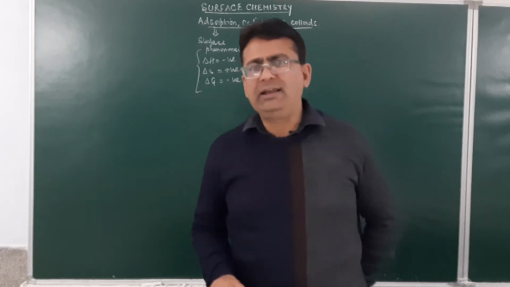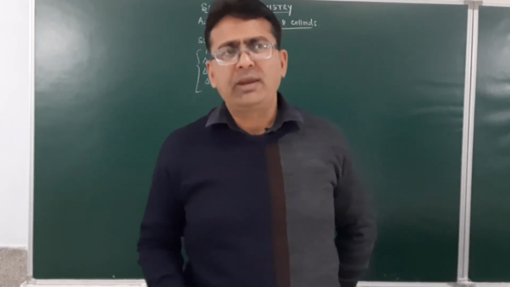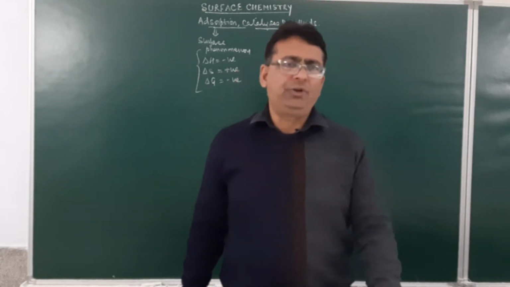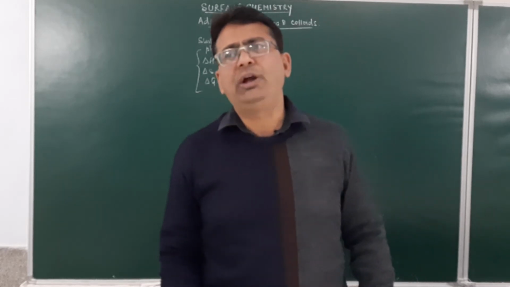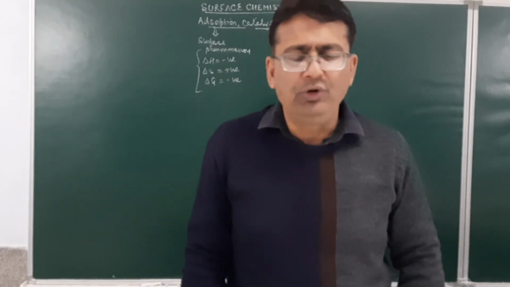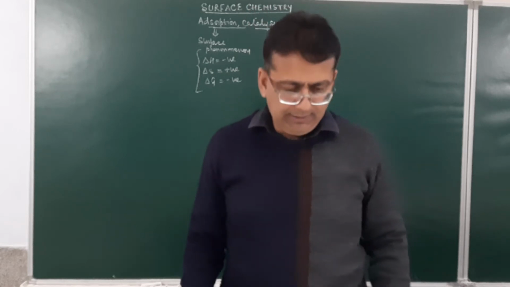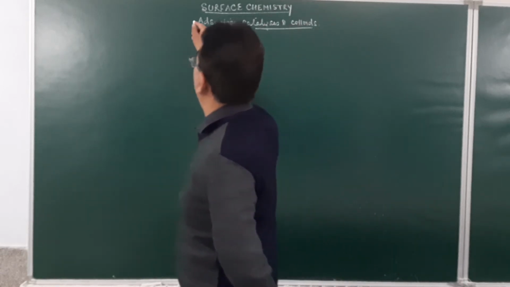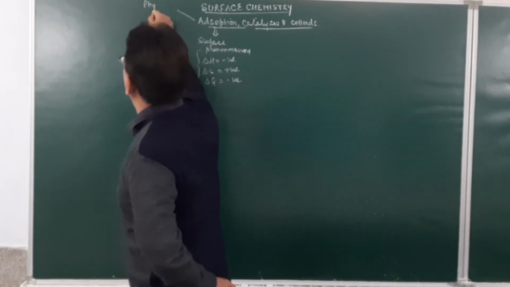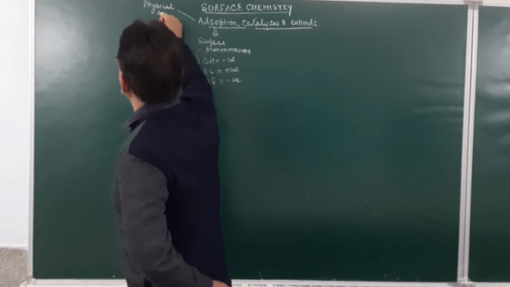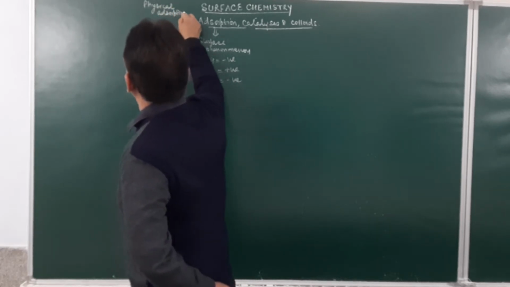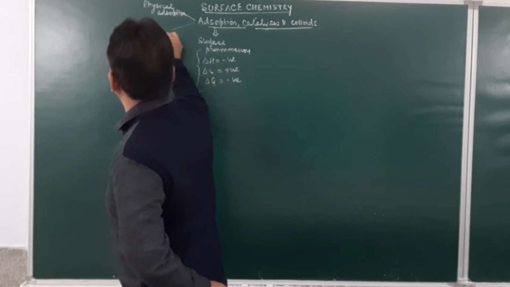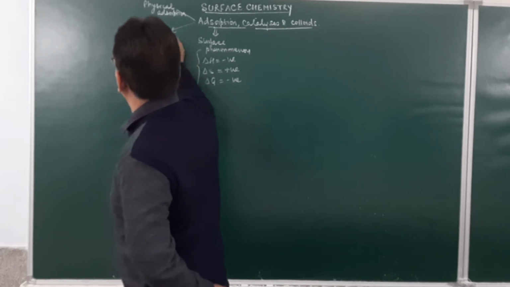Now, adsorption can either be physical adsorption or chemical adsorption. Physical adsorption basically is the adsorption in which the force of attraction between the adsorbent and the adsorbate is a van der Waals force of attraction. Whereas in chemical adsorption, the force of attraction will be the chemical bond. So, this can be physical or chemical adsorption.